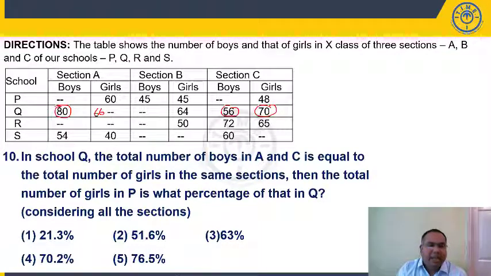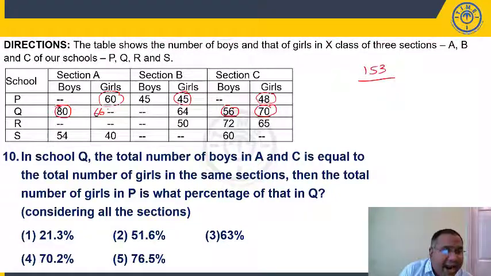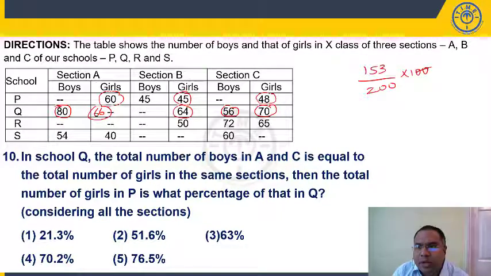Right? Then total number of girls in P is what percentage of that in Q. Now girls in P is 60 plus 45, 105 plus 48, 153 is what percentage of girls in Q. Add all girls in Q, 66, 64. How much? 130 plus 70, 200. Percentage means into 100. So 2 zeros will get cancelled. So it is 153 half, around 70. Its answer should be in 70s. So it should be 76.5.